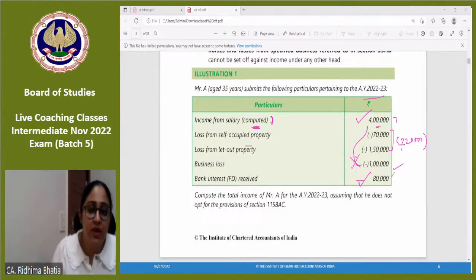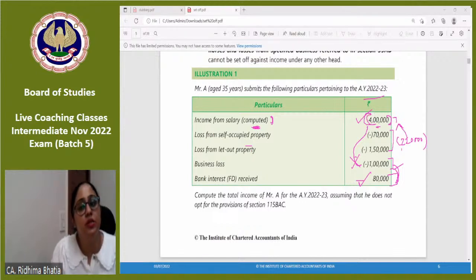If I adjust my other sources income with house property loss, then business loss will unnecessarily be carried forward, right? So what is the best adjustment? I adjust house property loss with salary, which is open for adjustment, and business loss I adjust with other sources, right? Though there is no restriction that house property loss cannot be adjusted with other sources, out of common sense, other sources accepts the business loss, and salary does not, so it is better to adjust the house property loss with salary.